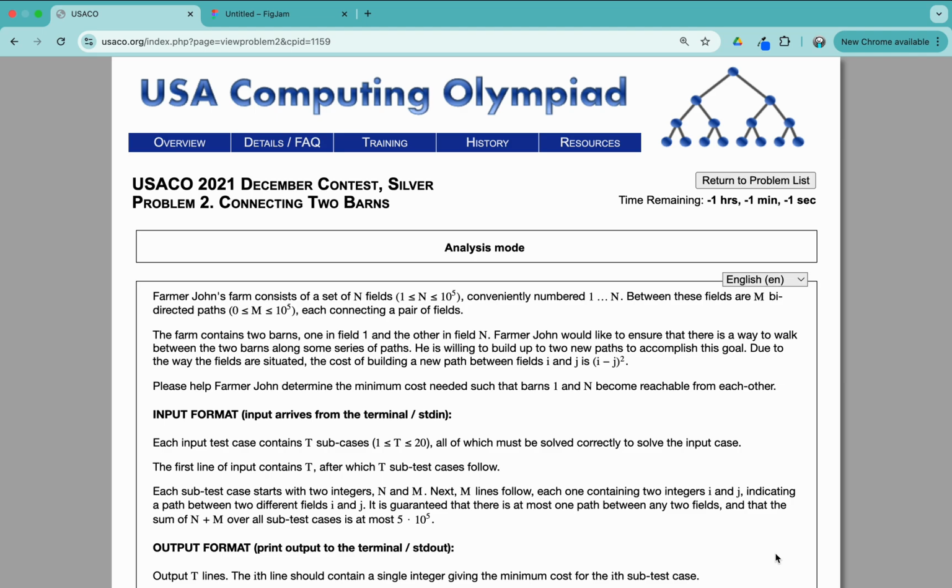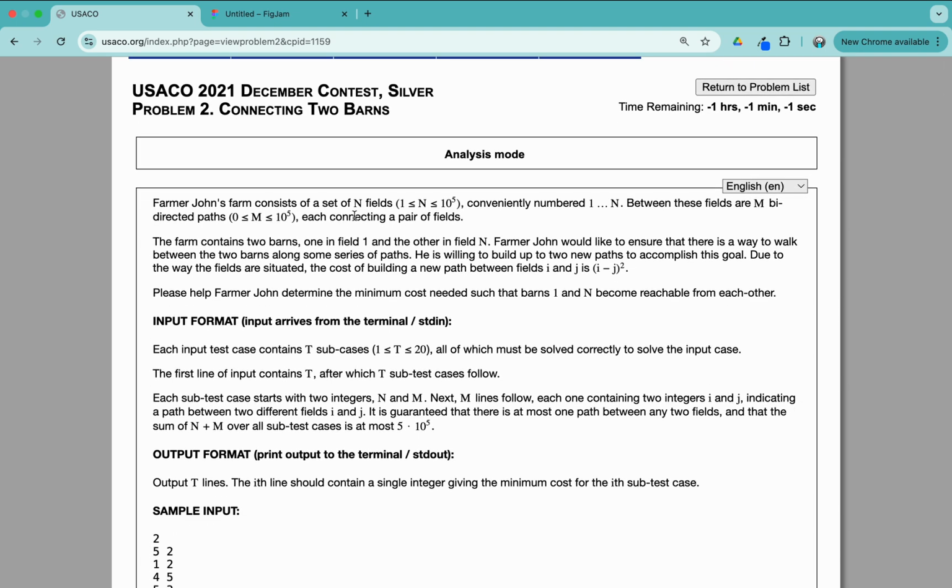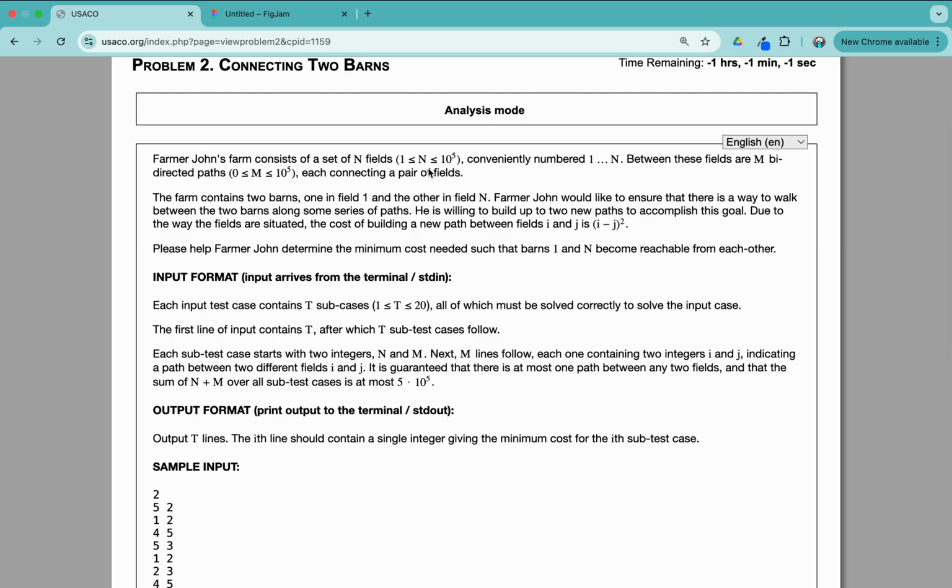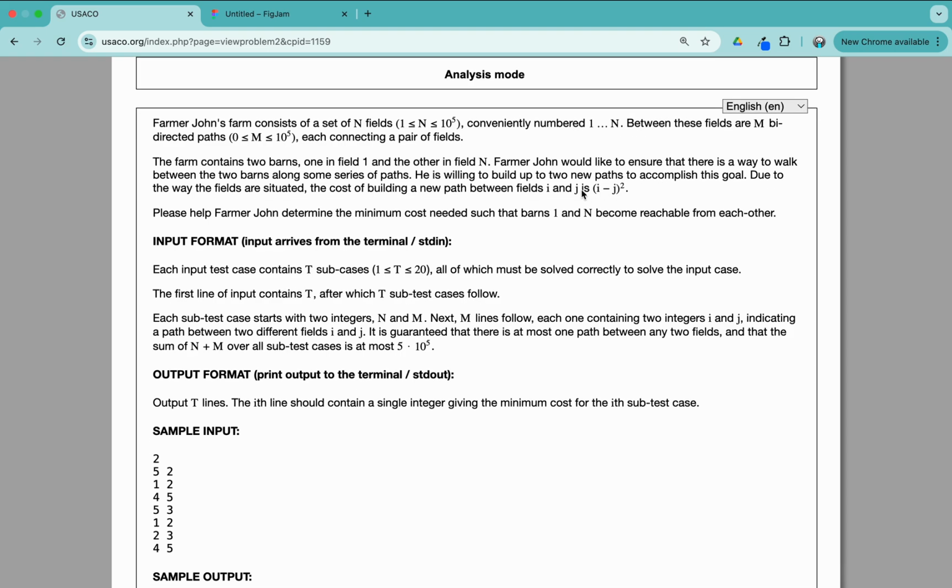Hello everybody. Today we will be looking at the USACO 2021 December Contest Silver Problem 2, Connecting Two Barns. So Farmer John has a farm consisting of N fields, conveniently numbered between 1 and N. Between these fields are M bidirectional paths, each connecting a pair of fields. Now there are two barns. The first one is on field 1, and the second one's on field N.